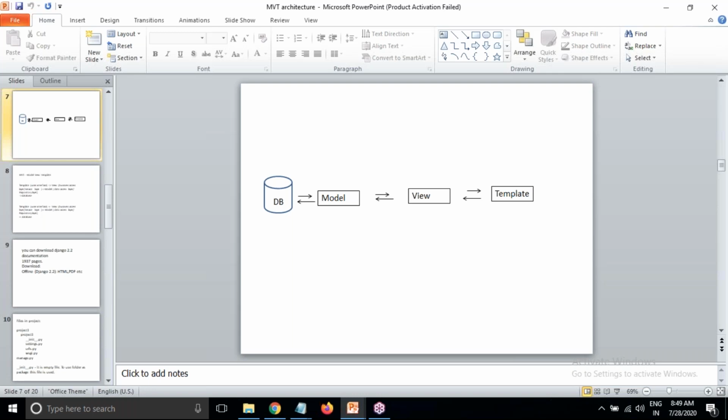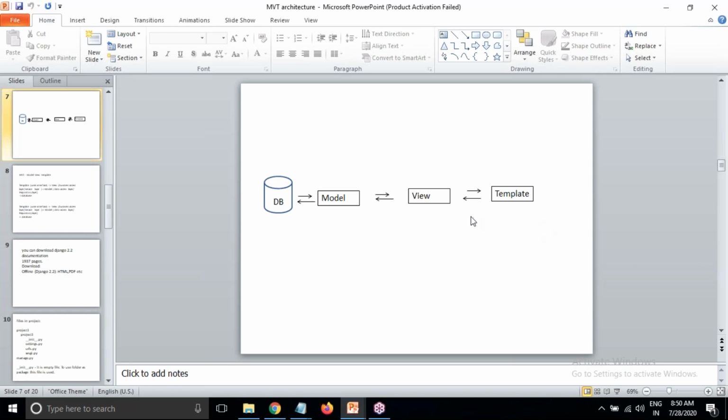With all these, we are going to use template tags, or template tag coding, which is Jinja 2. That is used to access data from the server. Whenever you want to show data from the server in HTML pages, we'll use template tag code, Jinja 2. Learning template tags is very easy, because we'll see many examples using that, and we need to use template tag coding in many examples.